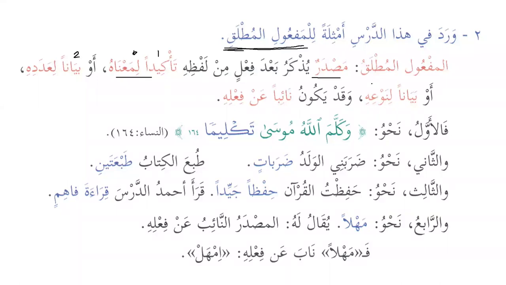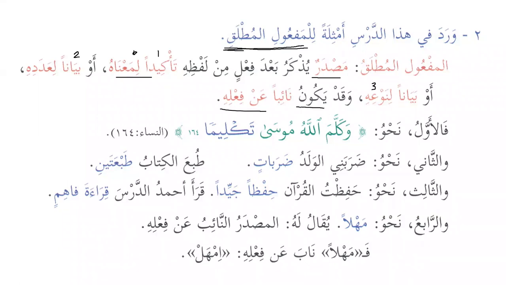Aw bayanan li'naw'ihi, or it is used to describe the type. Wa qad yakunu na'iban an fi'lihi, and sometimes it becomes the deputy of the verb. So it is used as deputy of the verb, as we can see over here. Na'iban an fi'lihi, it becomes the deputy of the verb. So what does that mean? We will see over here. That means the verb is omitted and the masdar is used instead.